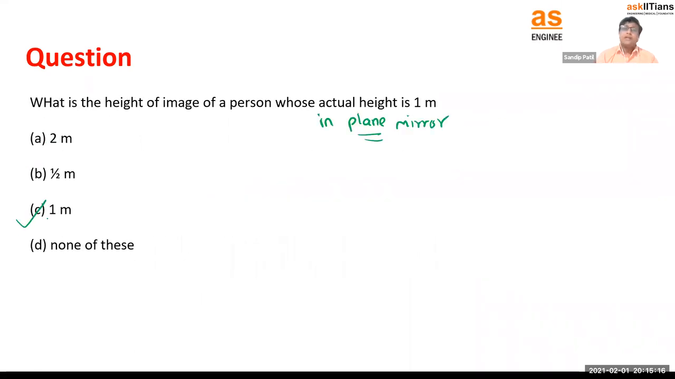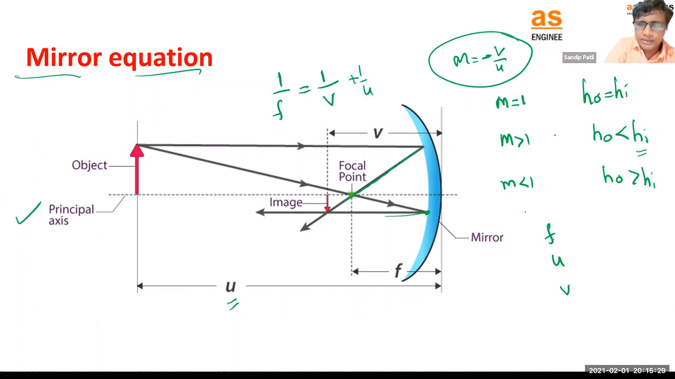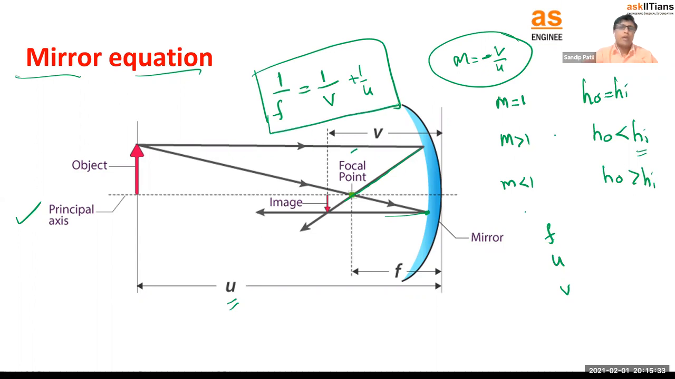Yes. Then we need one formula also here, the mirror equation, right? I forgot to give you the mirror equation. There is one very small, simple formula: 1 upon f is equal to 1 upon v plus 1 upon u. This is the mirror equation, we can say. We are going to use this equation in one of the problems, so that will get clear.